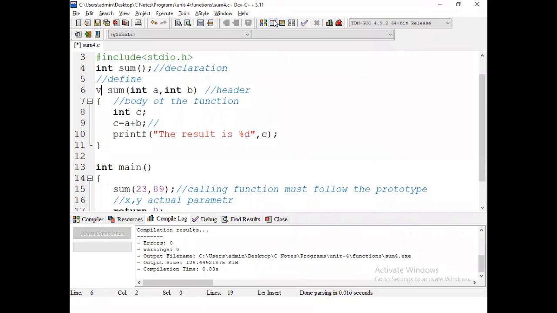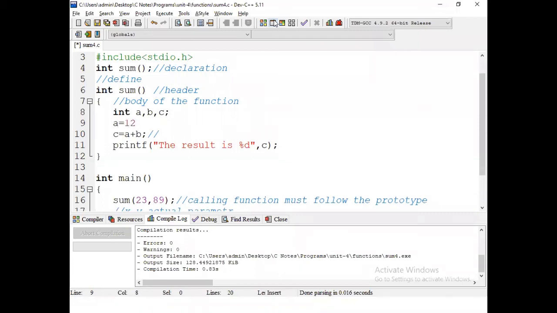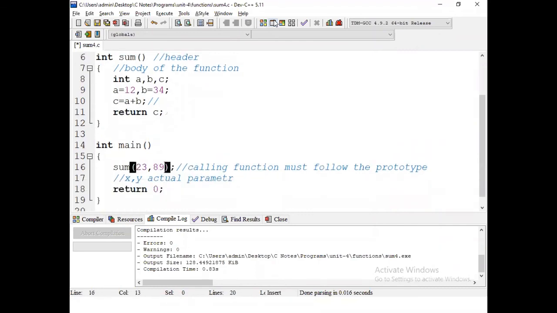Here also the return type is integer. What are the formal parameters? No formal parameters. If formal parameters are not there, we have to declare local variables. Local variables can be declared directly. Then c equal to a plus b and return c value. Why? Because return c. Then here there is no need of passing any information.